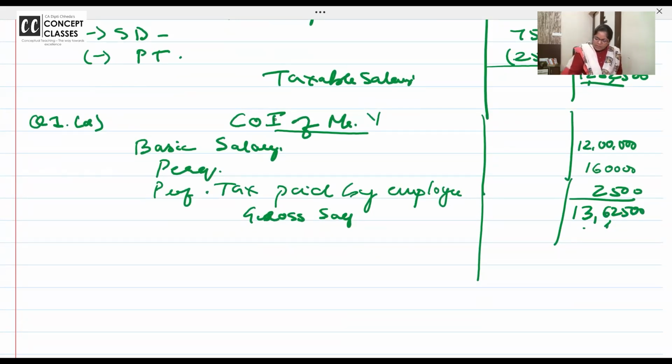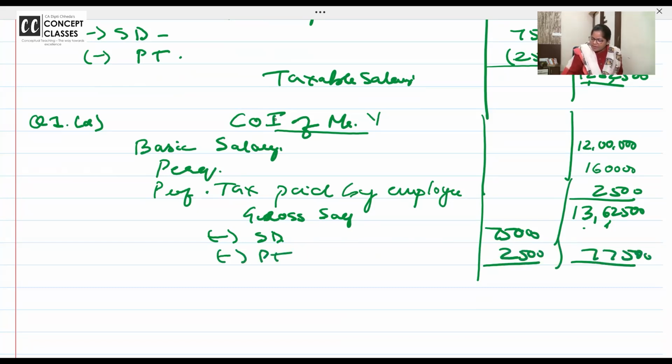13,62,500 is the gross salary. And now standard deduction is 75,000, right? And then PT deductible is 2,500. So 77,500.